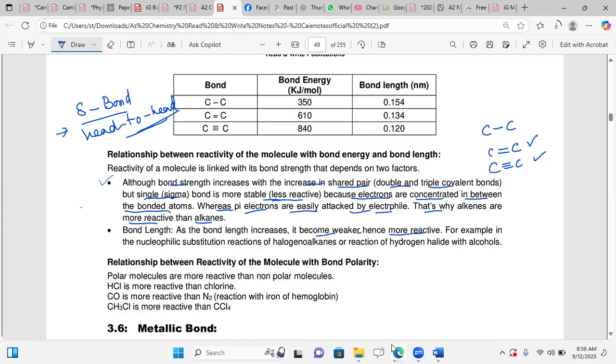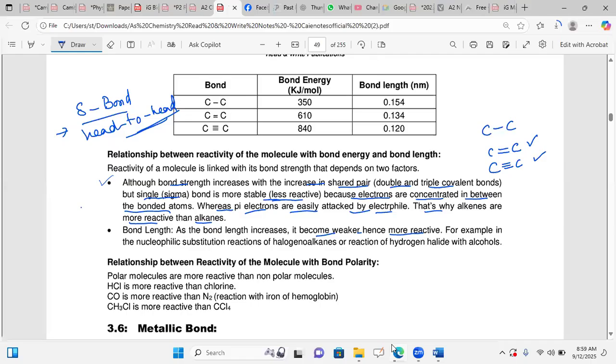So if the number of bonds is increasing, reactivity is increasing with double or triple covalent bonds. And if the bond length is increasing, then the main atom is easily attacked by electrophilic or nucleophilic attackers.